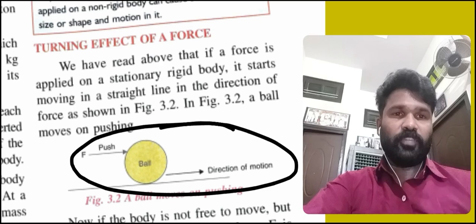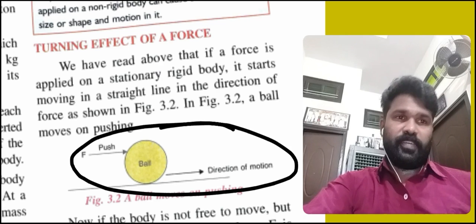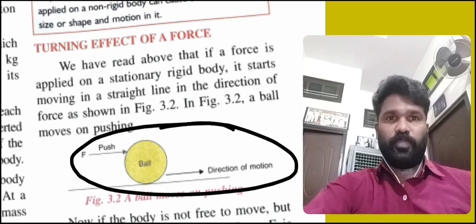The body starts to move in a particular direction, in a straight line.